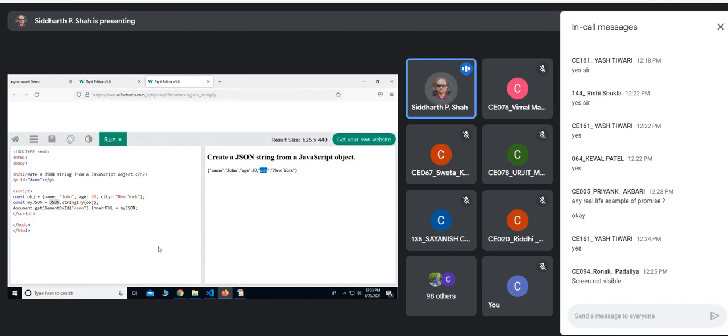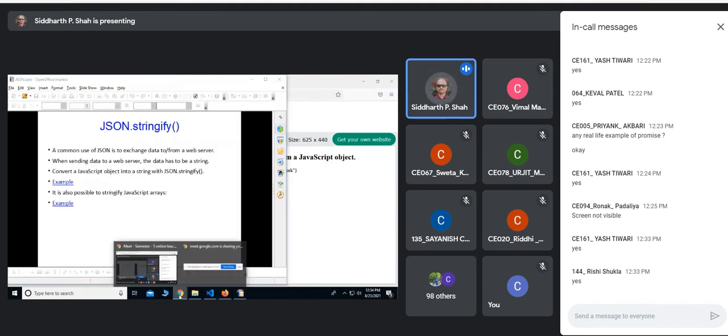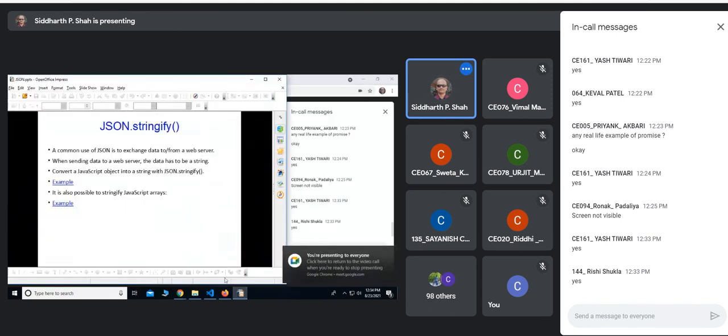Can you realize this difference? So this is a JavaScript object, which you stringify using JSON, so it becomes a JSON object. And in a JSON object, the keys must be strings in double quotes, right? So you can see that it is a string. Here it can be identified also. So that is one difference.